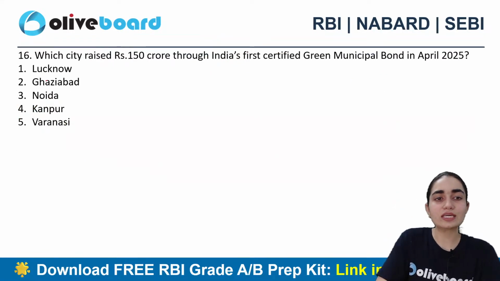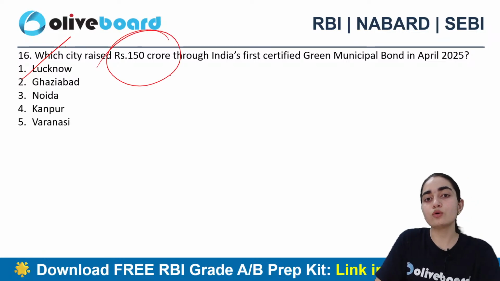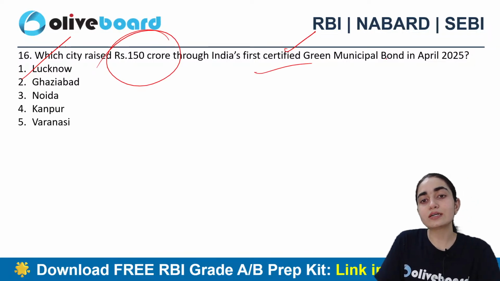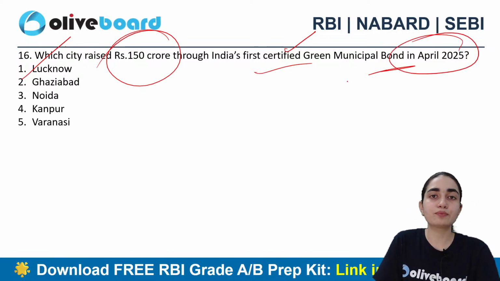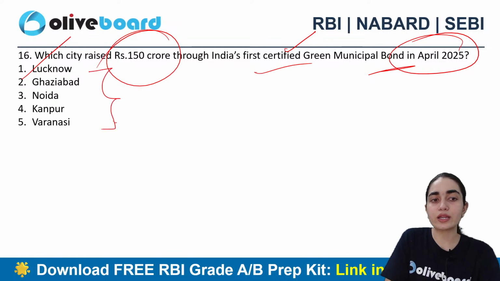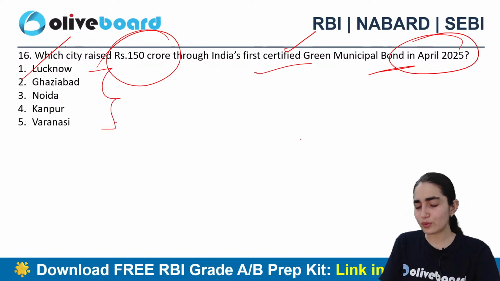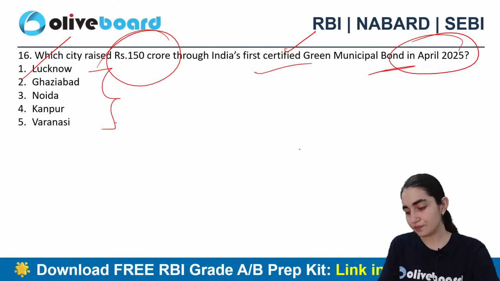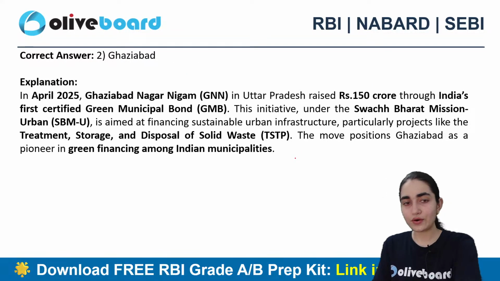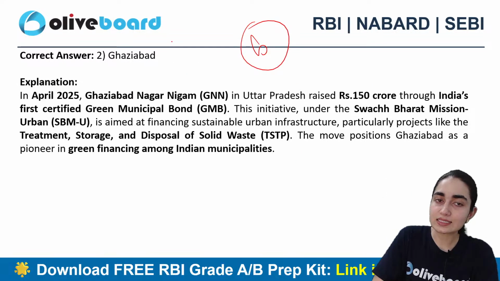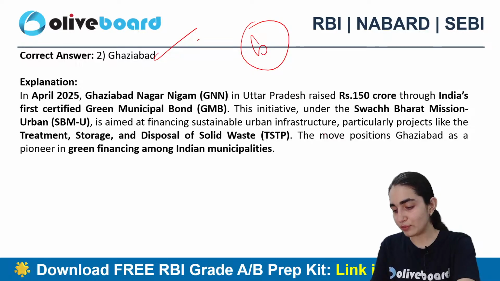Alright, next question says, which city raised 150 crore through India's first certified green municipal bond in April 2025? Lucknow, Ghaziabad, Noida, Kanpur or Varanasi? Come on, I want quick answers, please. Is it A, B, C, D, E? Atithi, Shivam, John, Nikhil, Shriram, Hirak says B. Alright, so B is the correct answer, that is Ghaziabad. Good. Everyone has given me the correct answer.